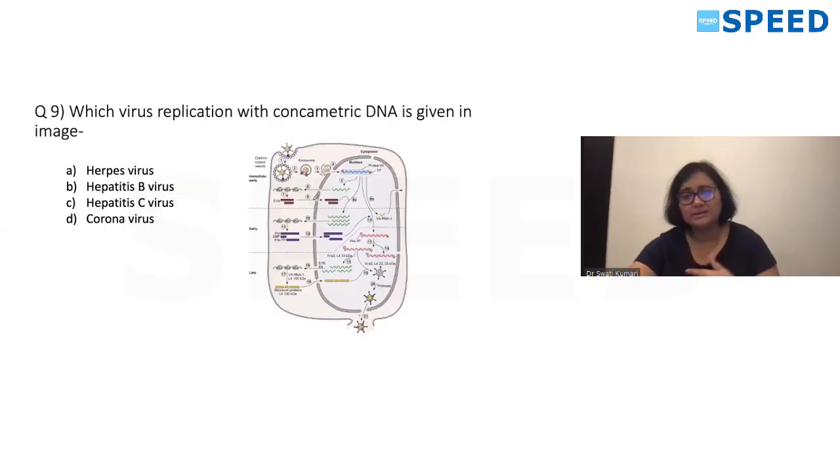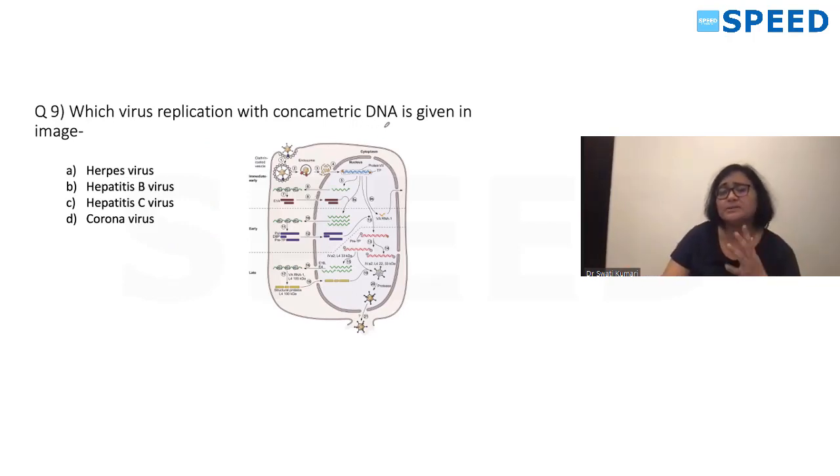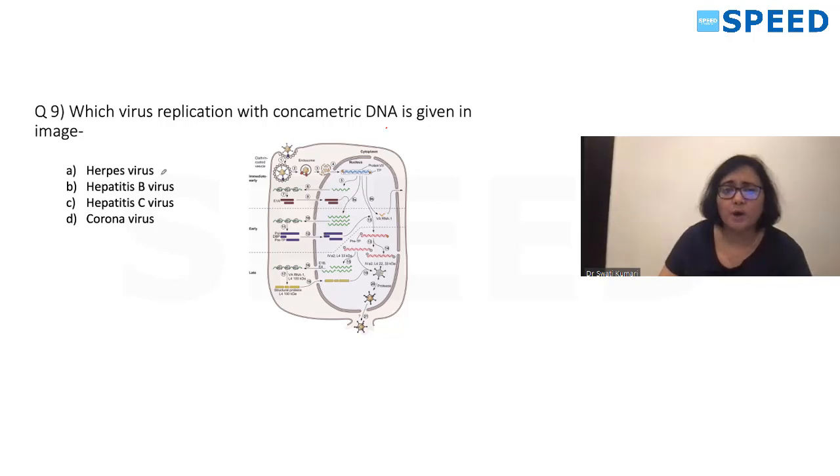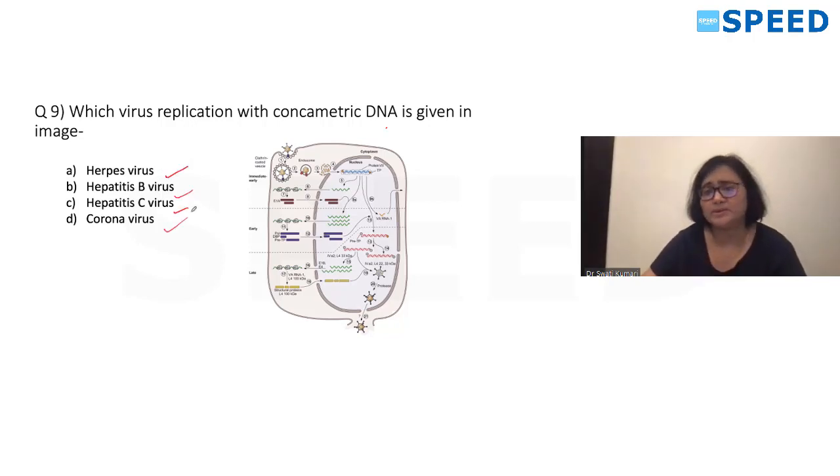There was confusion in this question. A few people were saying concatemeric DNA was given. So finally we have come to the clue that the question was asking which virus replication. A similar kind of picture was given with concatemeric DNA, and the image was this. So we'll go to the options: herpes virus, hepatitis B or C, or coronavirus. What is the correct answer? Why have we come to herpes?